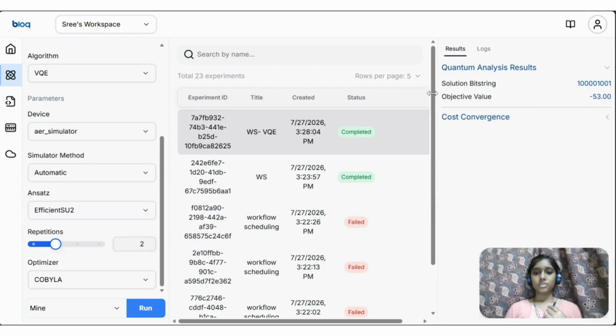The bit string represents the optimizer's selected binary decision variables, where the objective value indicates how well that solution satisfies our QUBO cost function. In practice, these binary values can be decoded into the corresponding workflow schedule. This is a very good demonstration of how Block helps enable faster experimentation and easier benchmarking, along with the selection of the most efficient solver for a given business problem.